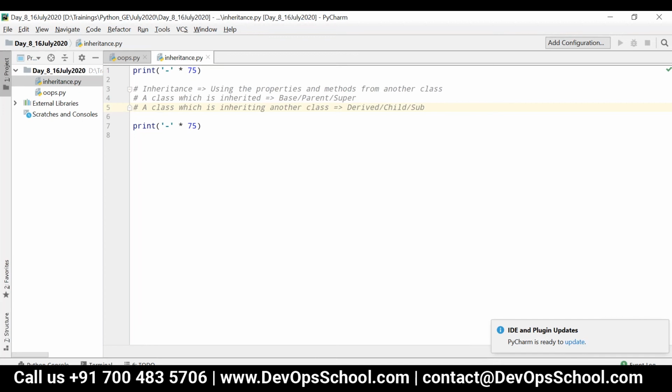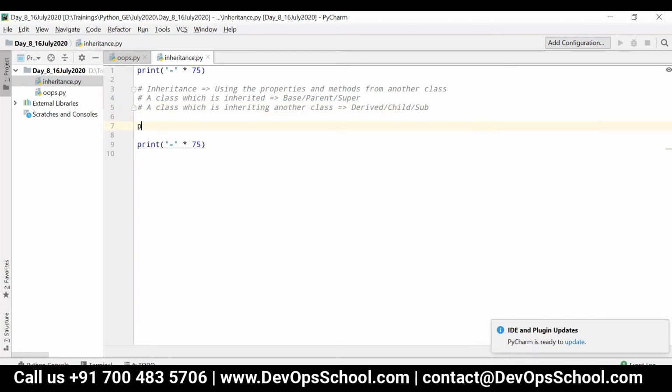Now we have 4 different types of inheritance. The first one we are going to see is single inheritance, wherein class 1 is inherited by class 2.